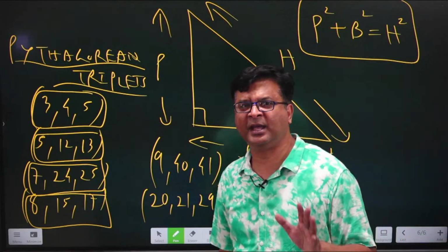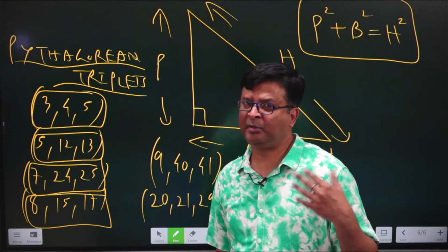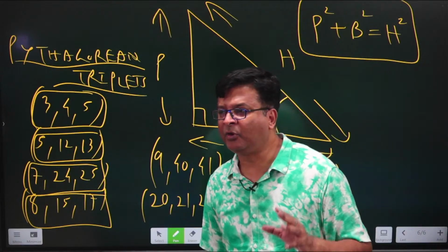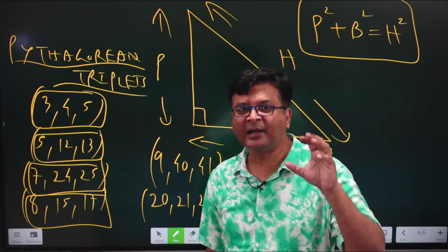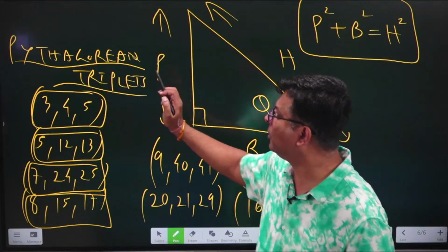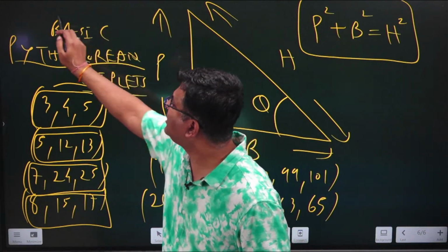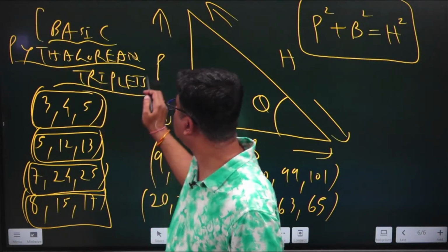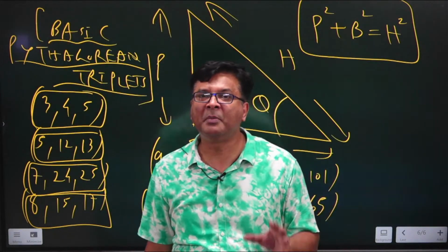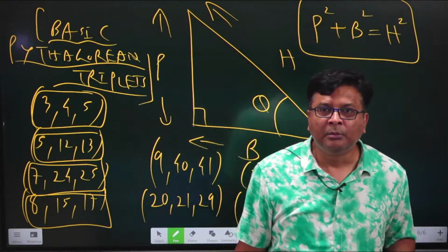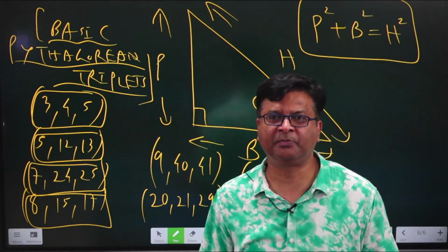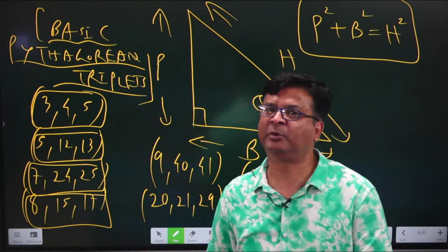In each case you will be getting the common factor as only 1. And that's why they are not only called Pythagorean triplet, but they are known as basic Pythagorean triplet. Now these are those values which you must remember, because all other Pythagorean triplets are getting derived from these only.